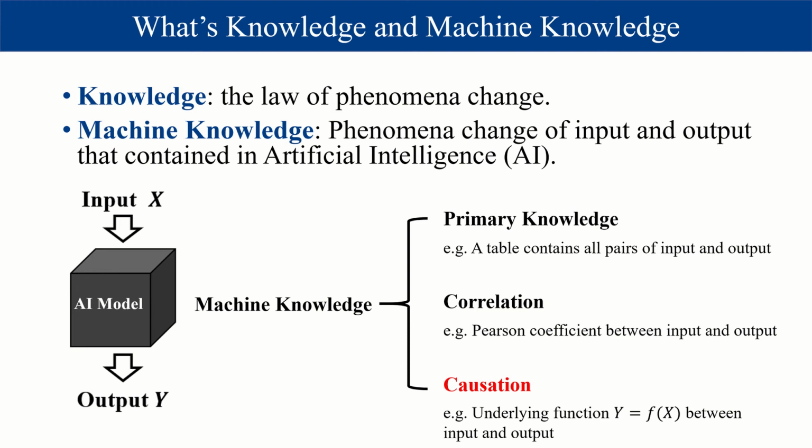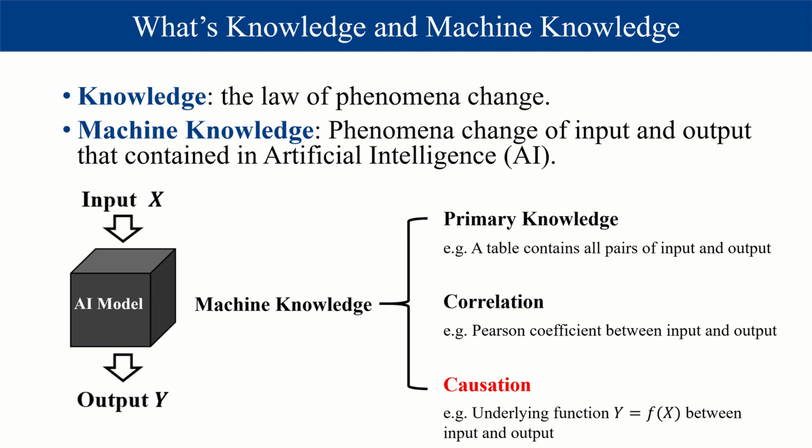In the field of artificial intelligence, an intelligent agent, for example a machine learning model, can change the output from the input or adjust the next output based on the previous output. The law of change between the input and output is a law of change of the phenomenon, so it belongs to knowledge, and we define it as machine knowledge.